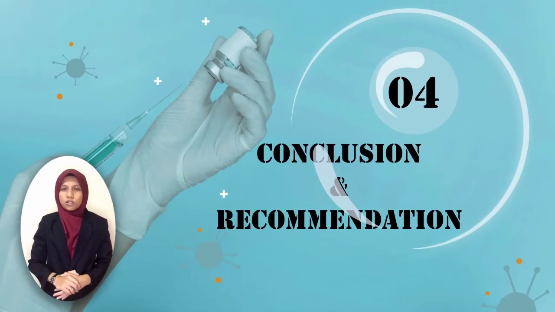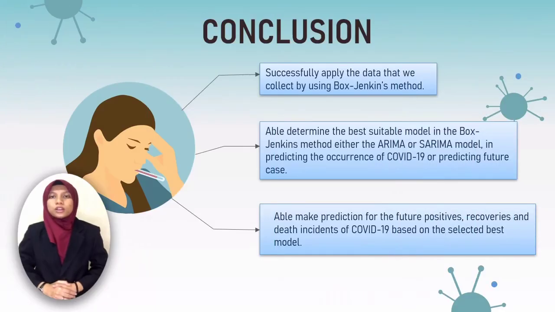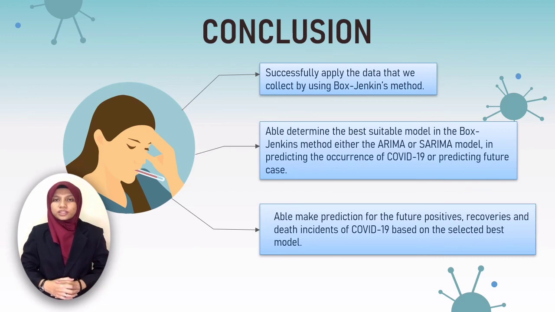Lastly, we go to the conclusion and recommendation. For conclusion, we can say that we are able to achieve all of our project objectives. First, we successfully apply our data in Box-Jenkins method. Second, we are able to determine the best suitable model in Box-Jenkins method, either ARIMA or SARIMA, for forecasting COVID-19 incident by using AIC, BIC, and Durbin Watson test. Third, we are able to make prediction for future cases of positive, recovery, and death incident of COVID-19 in Selangor State by using the best selected model.